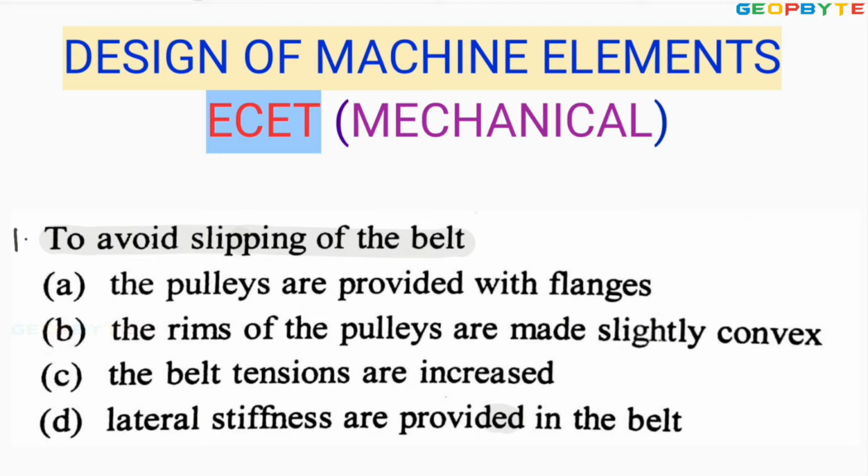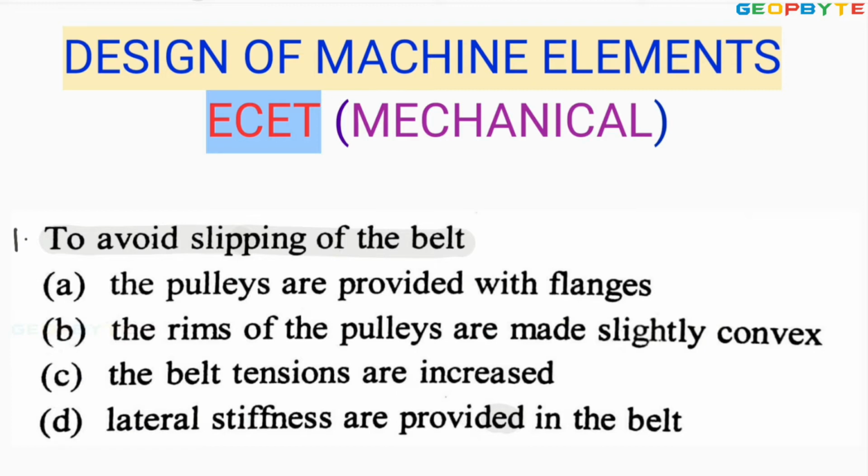That is one option. The other option is by providing a slightly convex shape on the rims of the pulley. When the rims of the pulleys are slightly convex, definitely you can minimize or avoid the slipping. Look at the options.